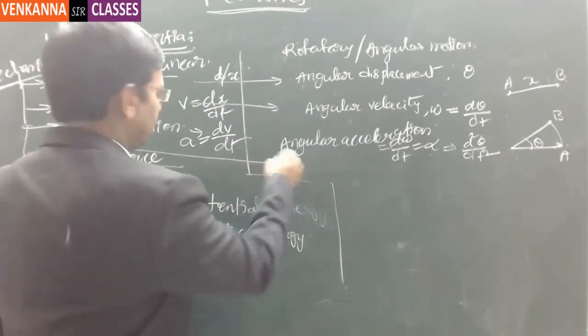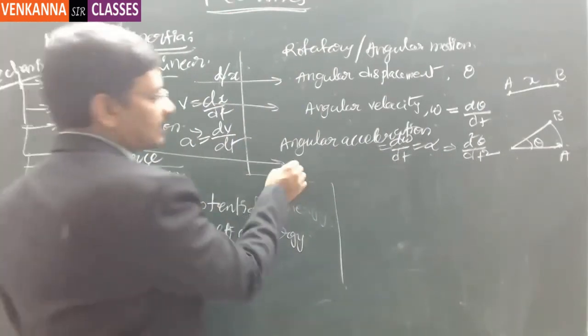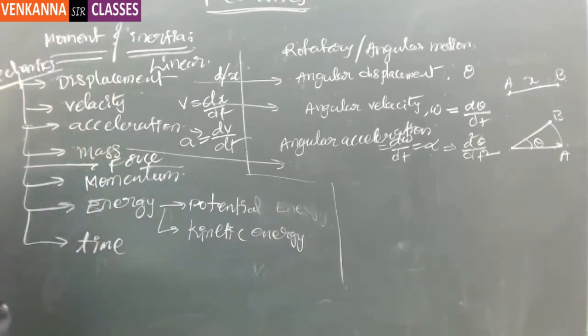And then here comes the mass. The corresponding quantity of mass in angular motion is the moment of inertia. Why it is going to be that way, let me explain.